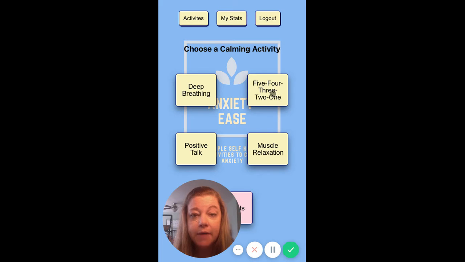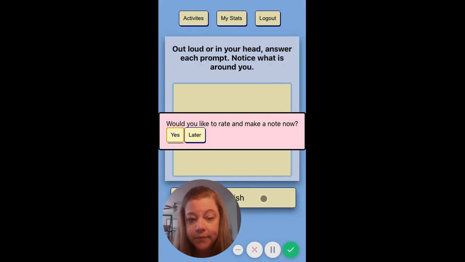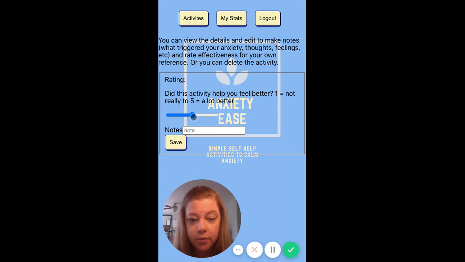And then lastly, we have the 5, 4, 3, 2, 1, which prompts the user to be aware of what's going on around them. It prompts them to name in their head or out loud 5 things they can see, 4 things that they can hear, things that they can touch, smell, and taste. So we'll go ahead and make a note about that one, and we'll give that one a 5, and we'll say, I like this one.